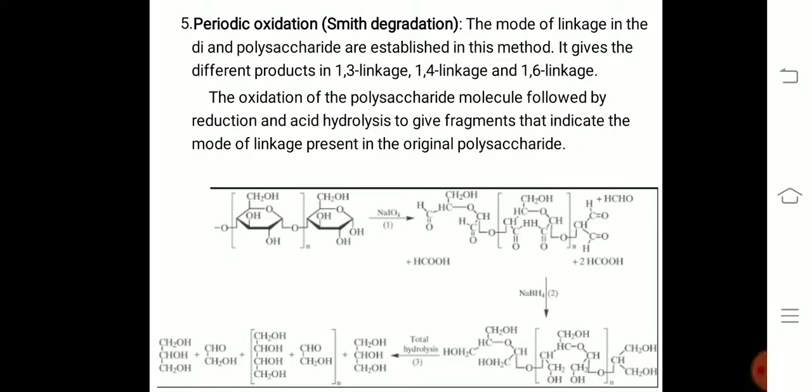Okay, the below reaction shows that on treating with sodium periodate, it gives an aldehyde, and this on further treating with sodium borohydride, a reducing agent, the aldehyde group is reduced to an alcohol group, and on further hydrolysis, it gives different products. All these different products depend upon the linkages. If there is a 1,3 linkage, it gives a different type of product compared to 1,4 linkage and 1,6 linkage.